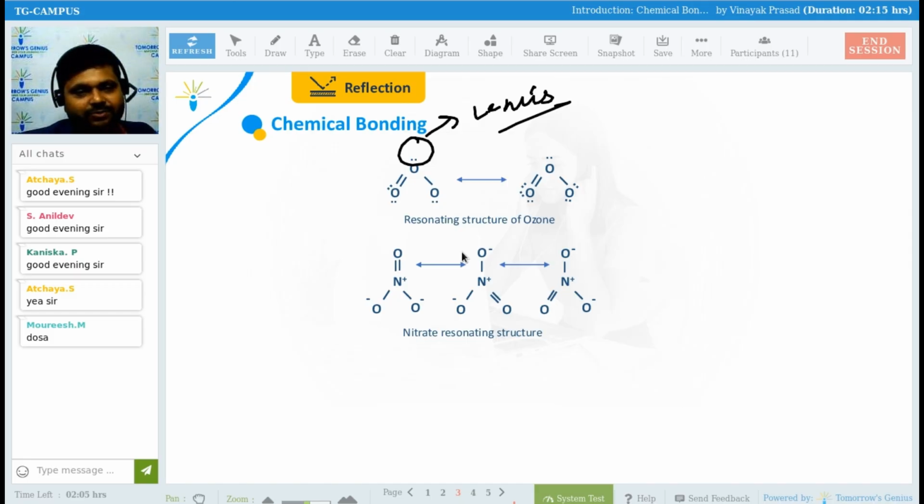So resonating structure. One thing I just wanted to tell you about the resonating structure. What is the meaning of this resonating structure? Resonating means what? Do you have any idea?